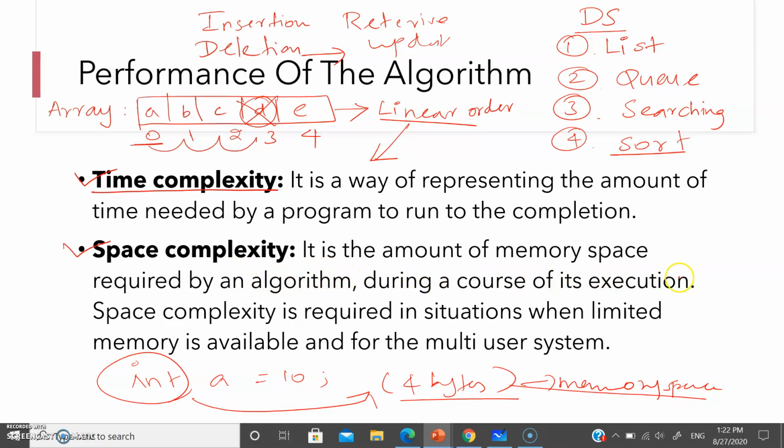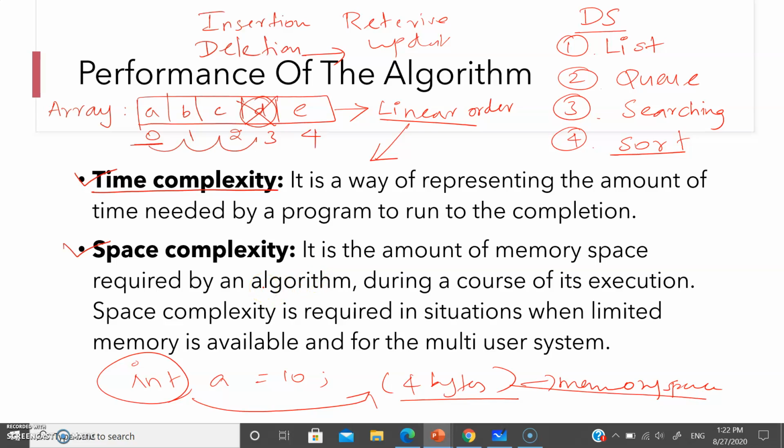It is the amount of memory space required by an algorithm during execution. So for each data structure, we need to calculate how much time and how much space it needs to execute a program in memory.